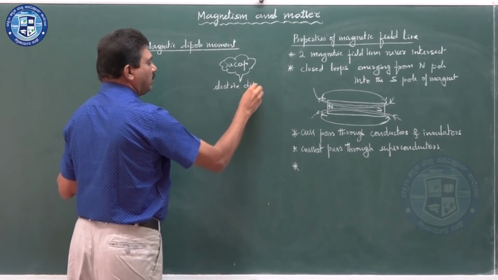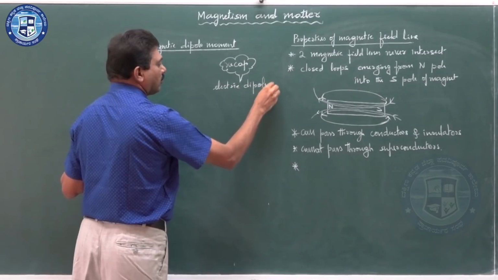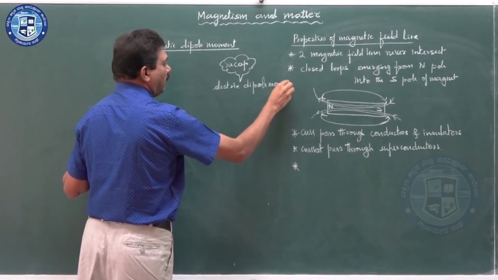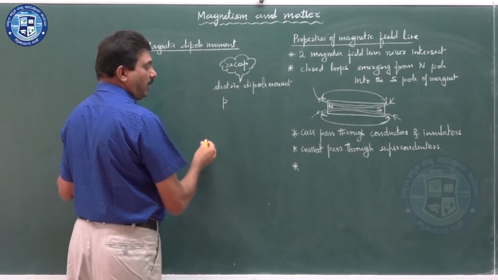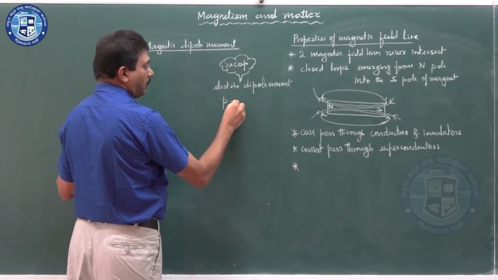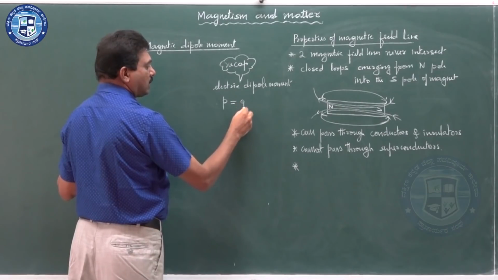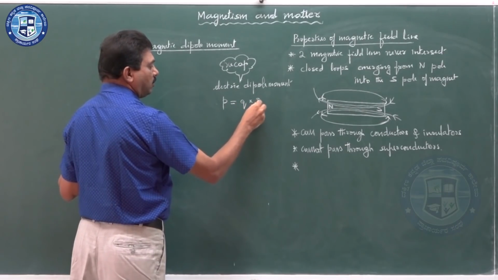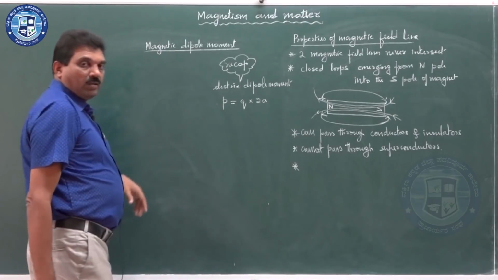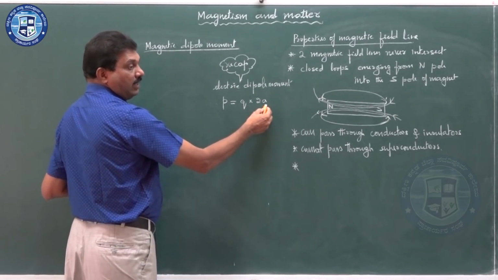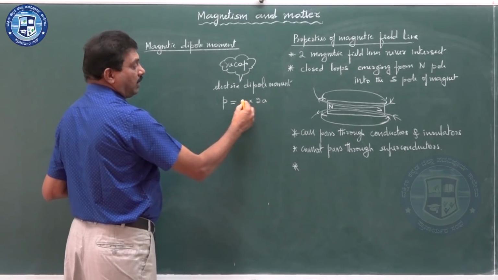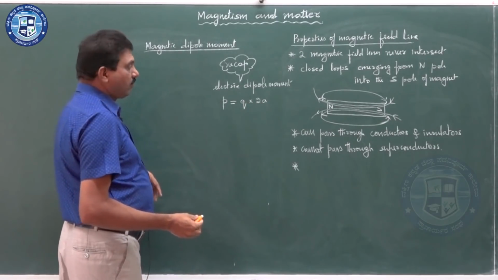What is the electric dipole moment? The electric dipole moment is denoted by P. P is equal to Q into 2A, where 2A is taken as the length of the electric dipole, and Q is the charge.